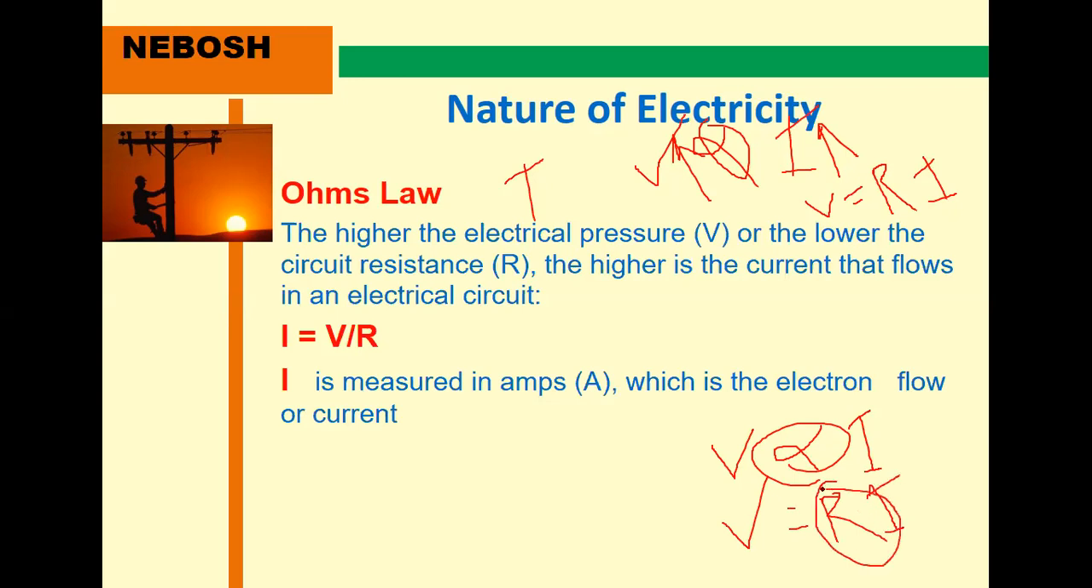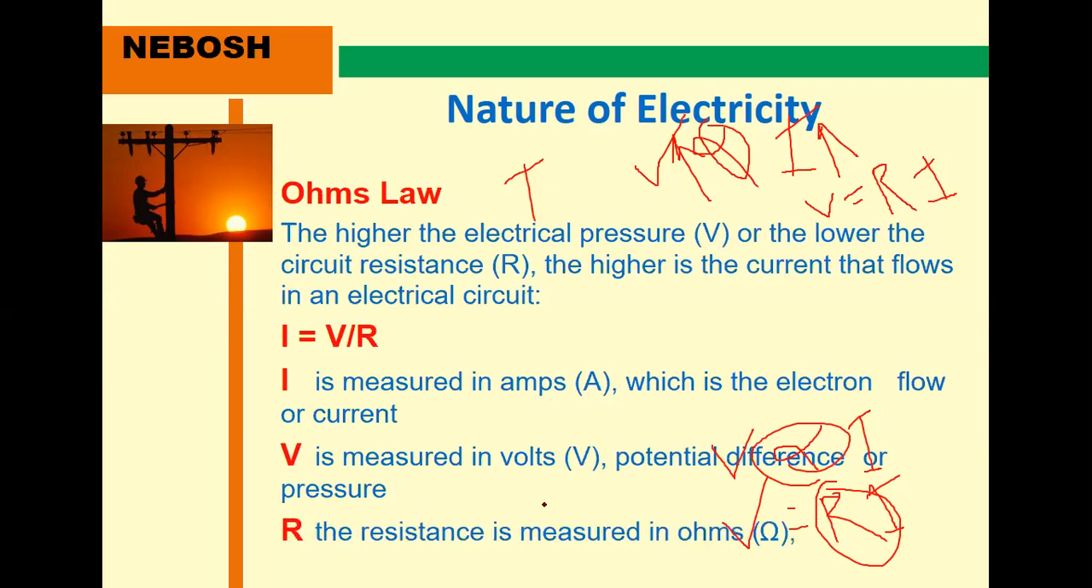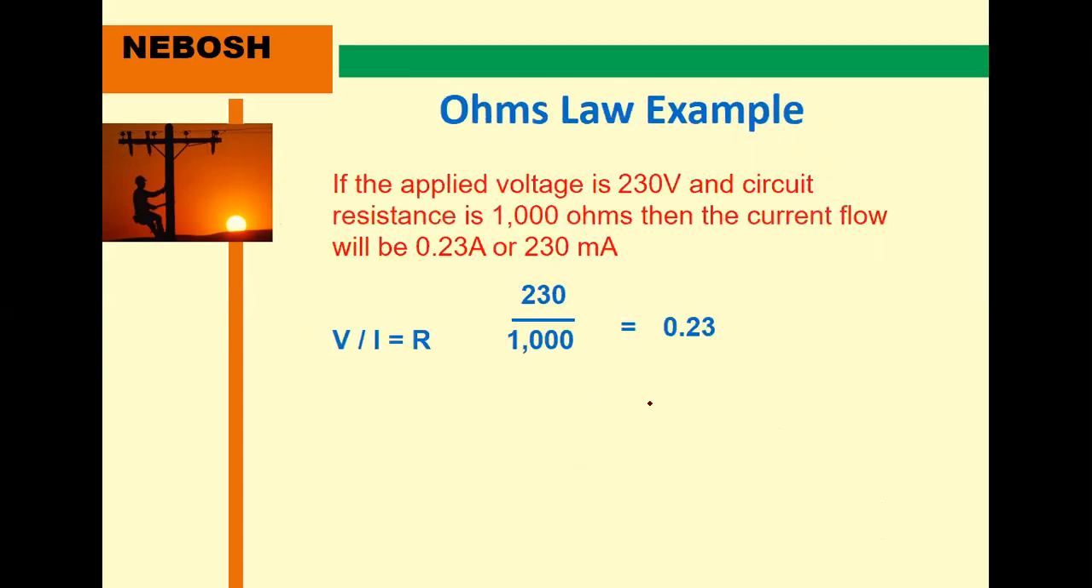Therefore, this is the formula: I equal to V by R. I is measured in amps, which is the electric current flow. V is measured in volts. This is the potential difference or potential pressure. R is resistance, measured in ohms. Clear? I equal to V by R, voltage by resistance.